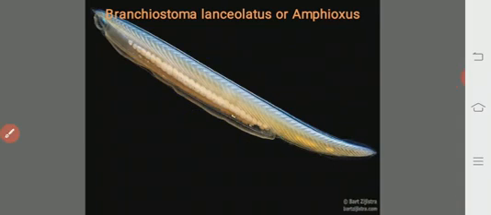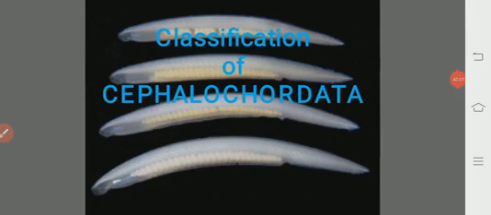Then let us come to the classification of the subphylum Cephalochordata. Already we discussed that there are about 30 species and 2 genera in the subphylum Cephalochordata.